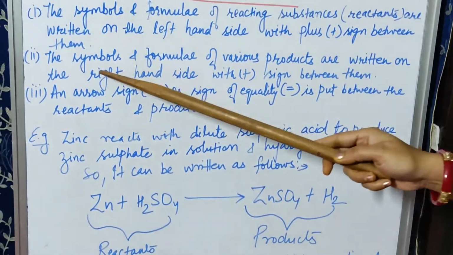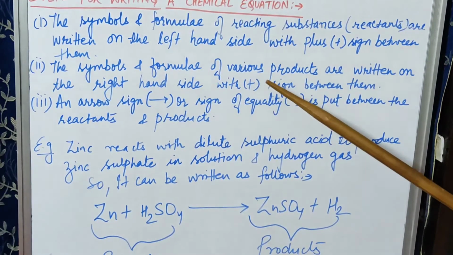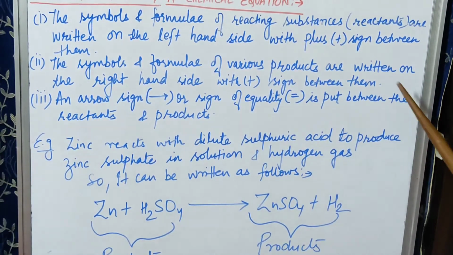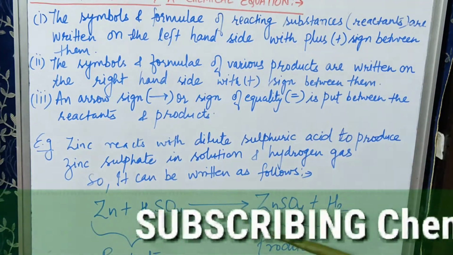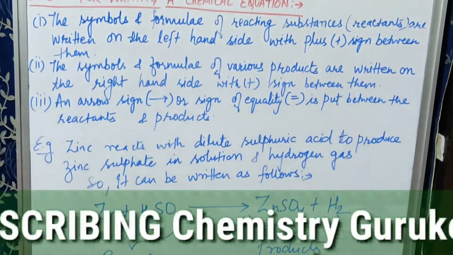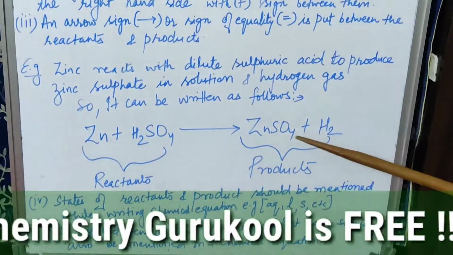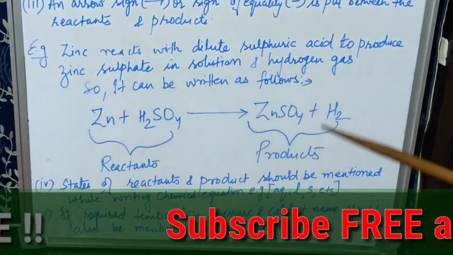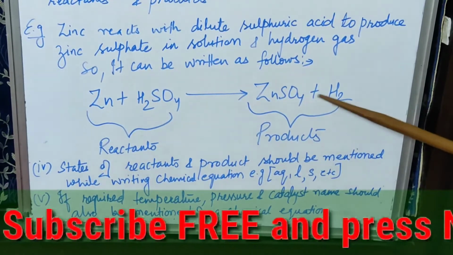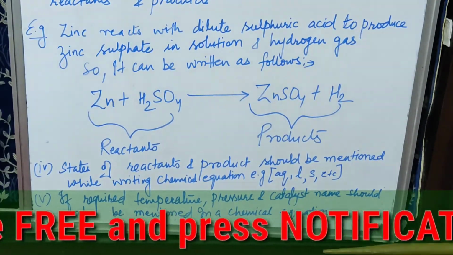Second point, the symbols and formulae of various products are written on the right hand side with a plus sign between them. Similarly, here on the right hand side products are written and they should also be written in symbolic form, with a plus sign between the two products which have been formed.